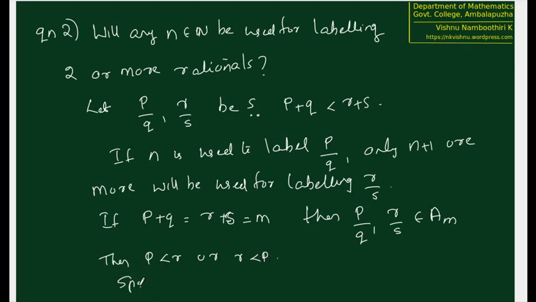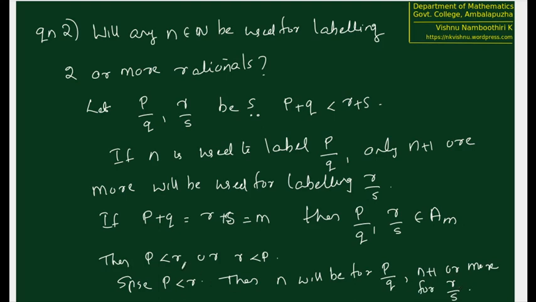But then suppose that P is less than R, then N will be for P by Q, N plus 1 or more for again R by S. So this is the case here when P by Q and R by S belongs to the same A_m.